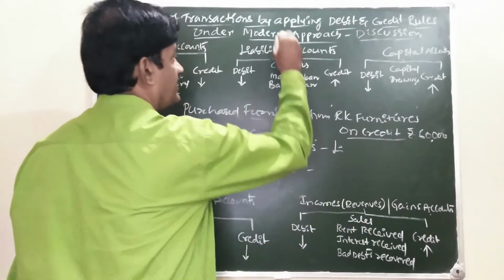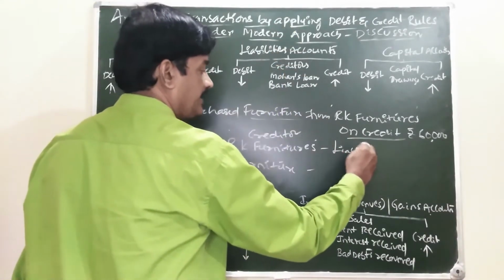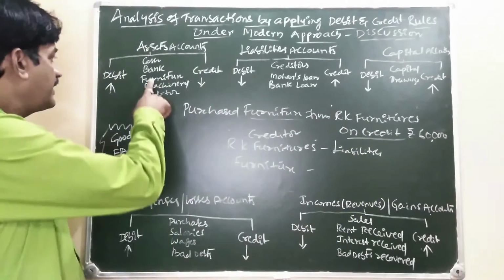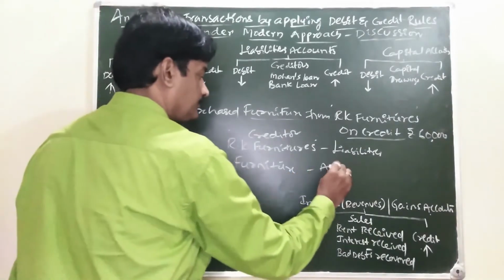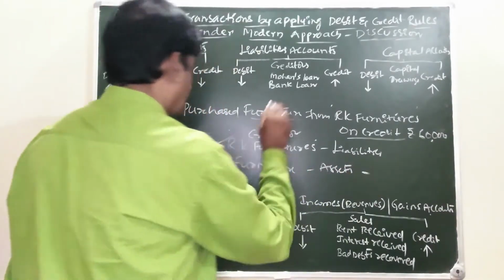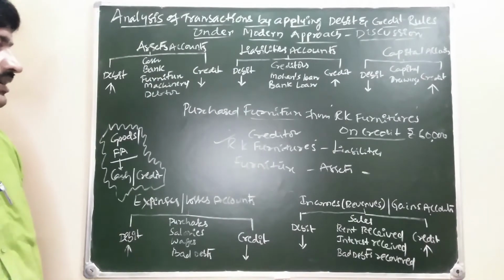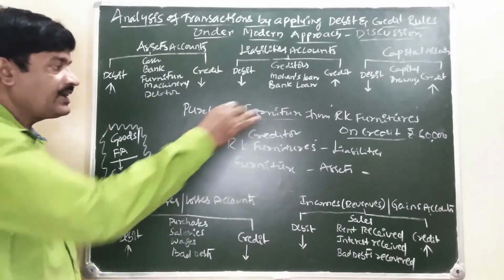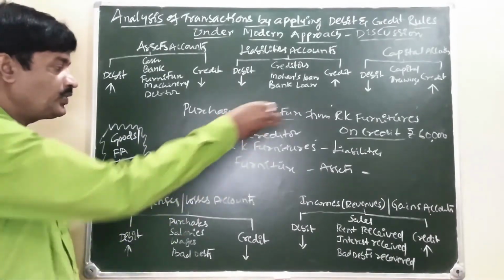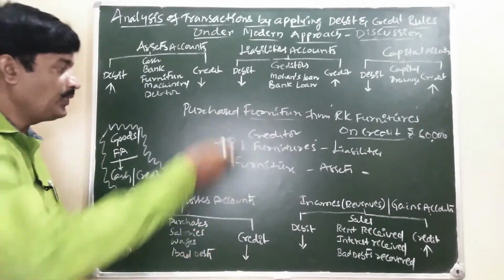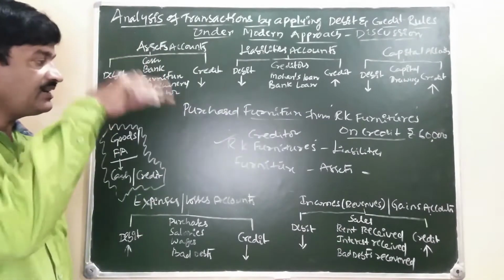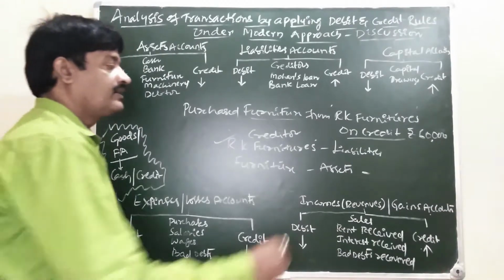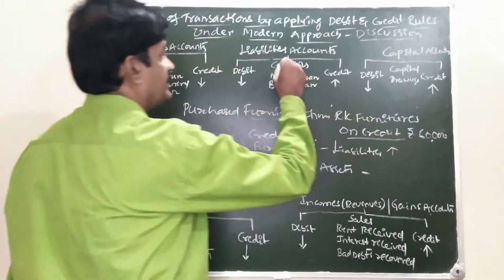Creditor comes in liabilities. Furniture comes in asset. Now concentrate on creditor, RK Furniture. Not giving cash, due to creditor is increasing. Our liability is increasing.